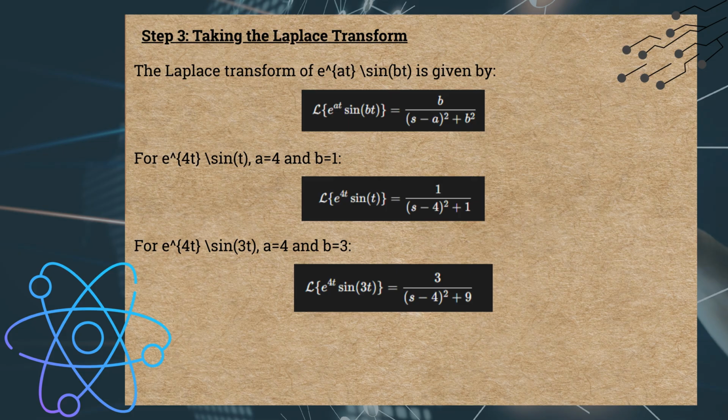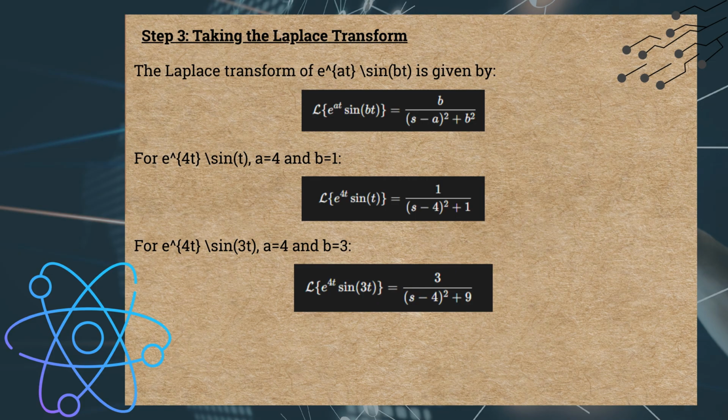The Laplace transform of e raised to the power of at times sine bt equals b divided by s minus a squared plus b squared. For e to the power of 4t times sine of t, a equals 4 and b equals 1. The Laplace transform of e raised to the power of 4t times sine of t equals 1 divided by s minus 4 squared plus 1.